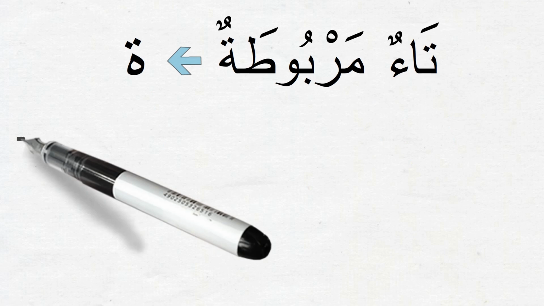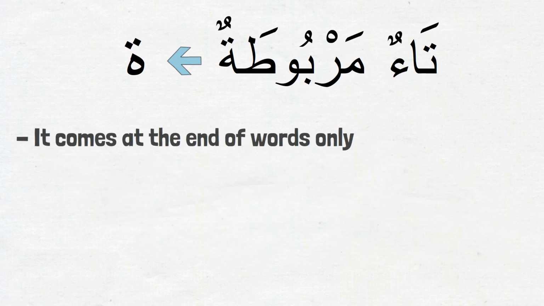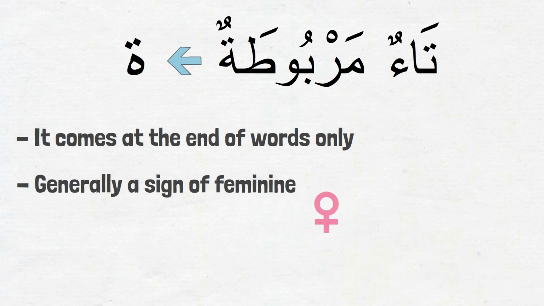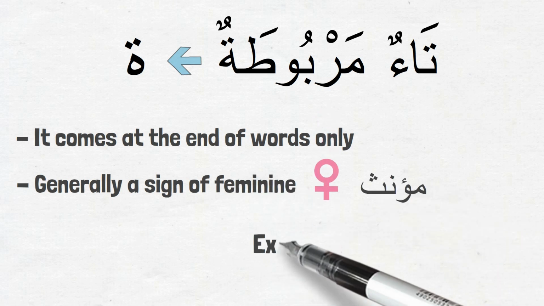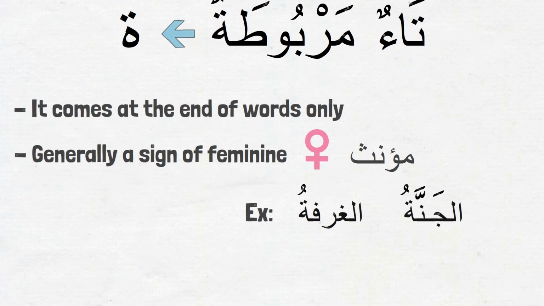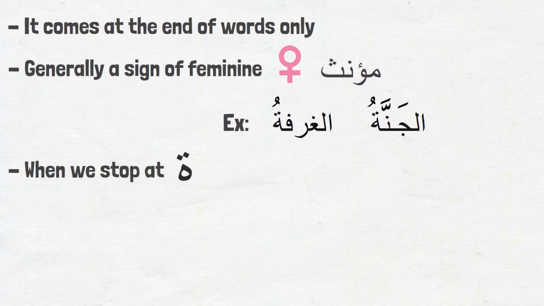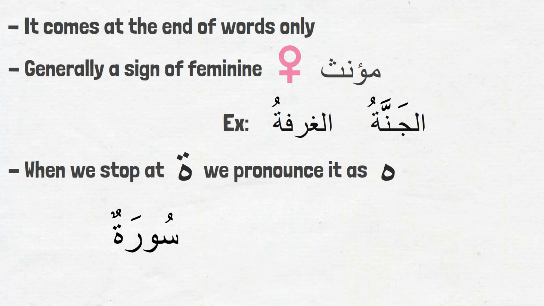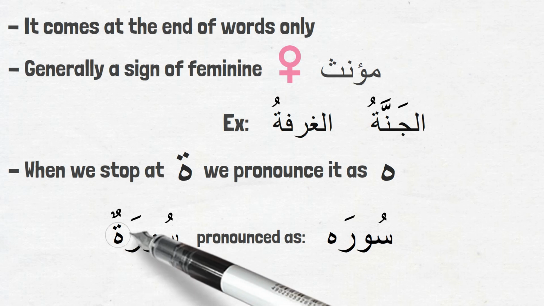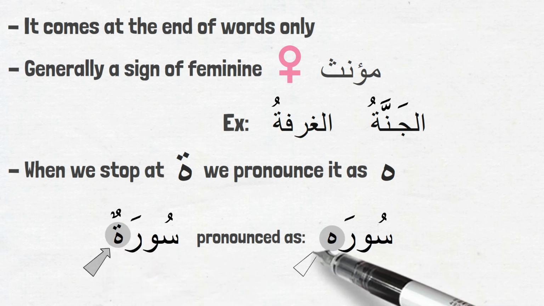This special ta comes at the end of words only. It is generally a sign of مؤنث, feminine gender, as in الغرفة, الجنة. While in speech, when we stop at ta مربوطة, we pronounce it as ha. Example, surah. We write it as suratun, but say it as surah, treating ta مربوطة as ha.